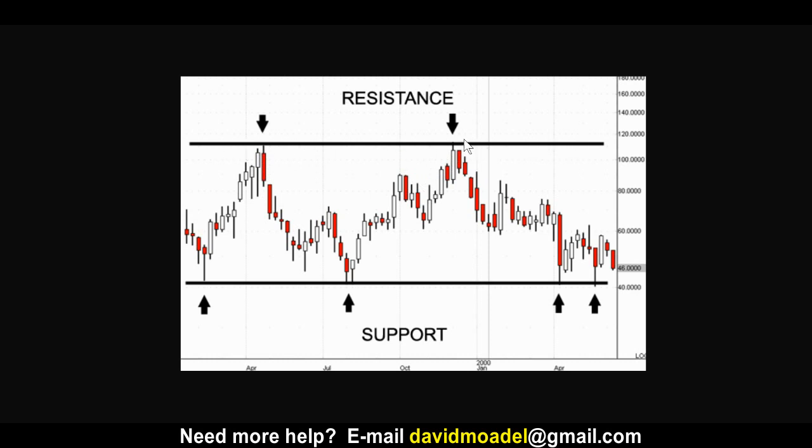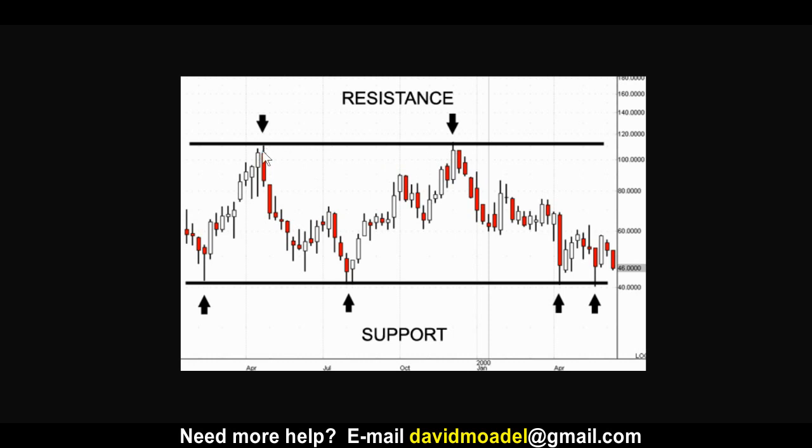And you can extend beyond the points, as you can see. You don't have to start at the points and end at them. You can extend the line as far as you like in both directions. Why? Because you want to remember that price level in the future, in case it comes up to the resistance line, and you might think, uh-oh, it's back up to that same line where there was resistance before.